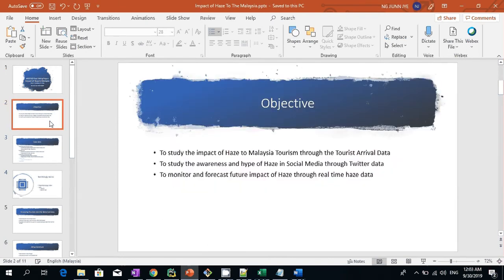The objective of the project is to study the impact of haze to Malaysia tourism through the tourism arrival data, to study the awareness of haze in social media through Twitter data, and third, to monitor and forecast the future impact of haze through the real-time haze data.